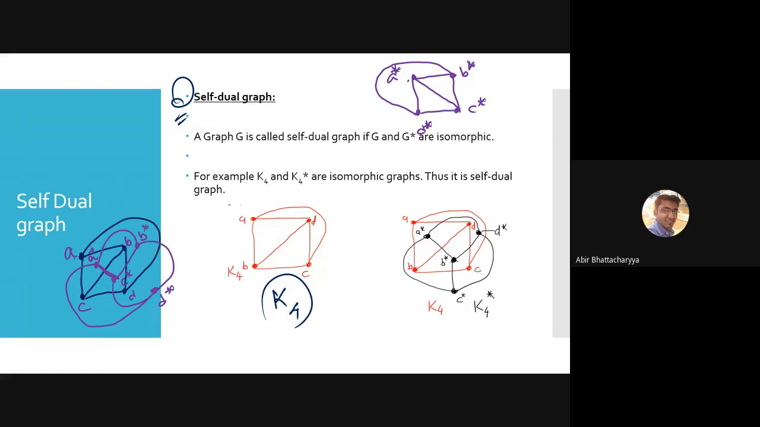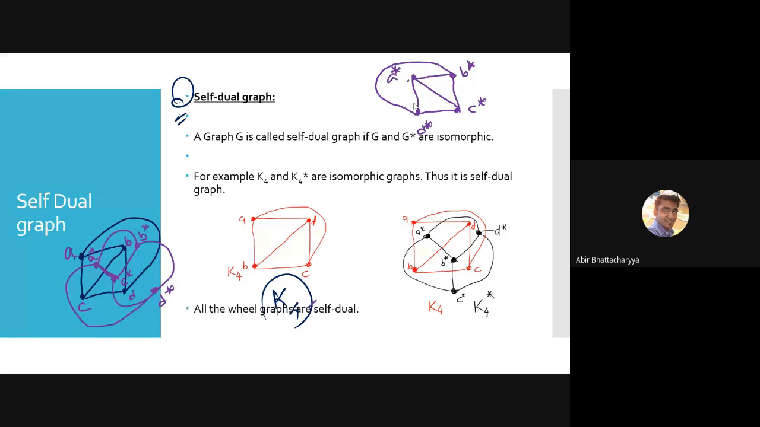That's all. So now my question is, is this graph isomorphic to K4? We found the dual of K4, and the dual of K4 is again K4. That's why it's a self-dual graph. Self-dual graph means if the dual of the graph is isomorphic with the original graph, then we can say that it is self-dual. All right, proceed further.